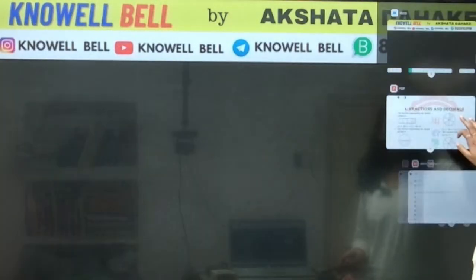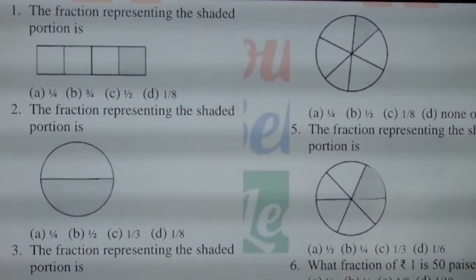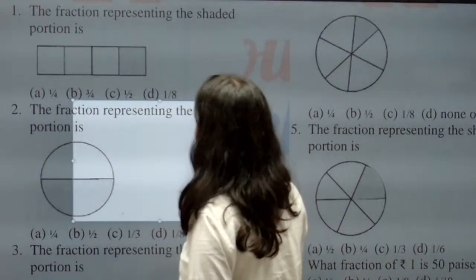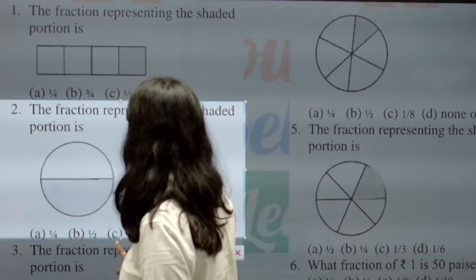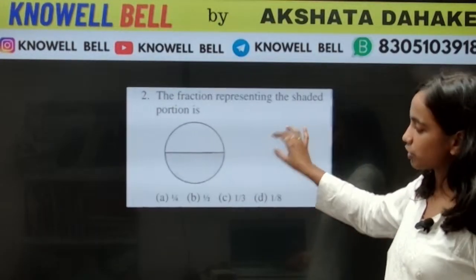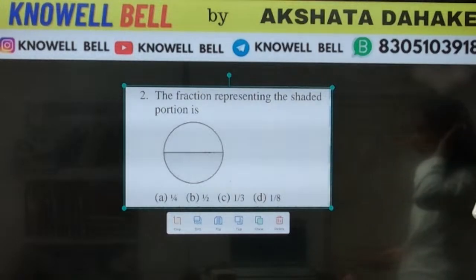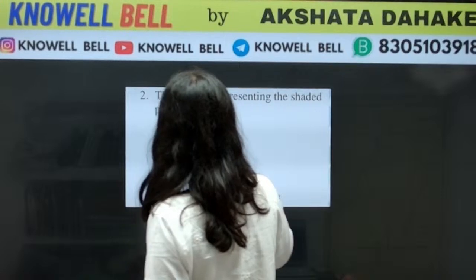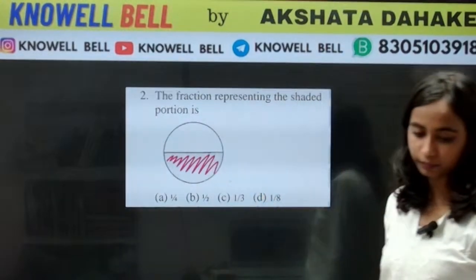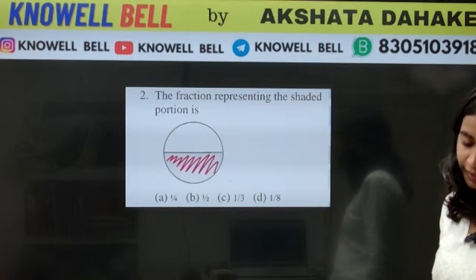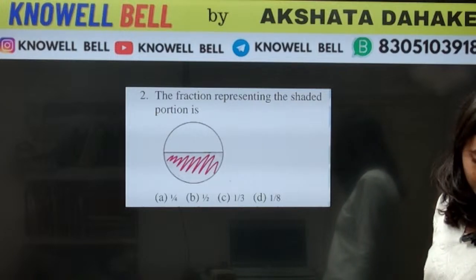Good. Similar one, we have the next question: the fraction representing the shaded region. Once again you have a circular structure, and you have to tell which fraction represents the shaded portion. This is the shaded portion. 1 by 2. The first answer was given by Harshita. Good. Then Kavya, that's correct. 1 by 2 is correct. Namita and Kanishka are also correct.